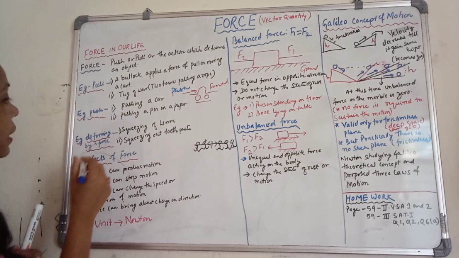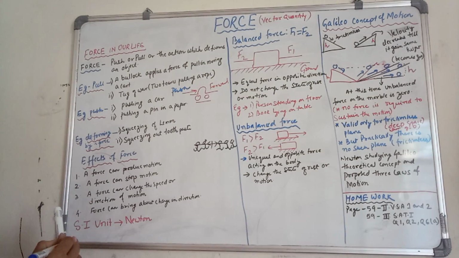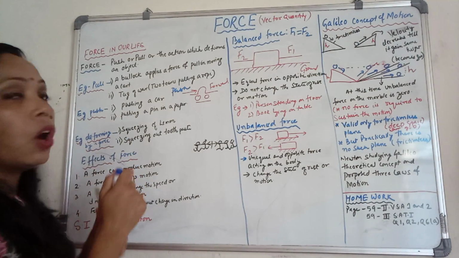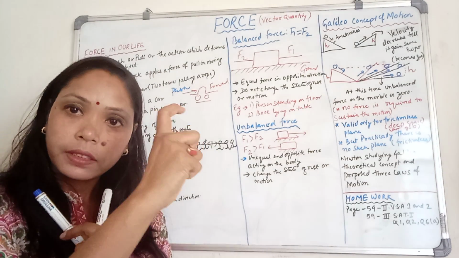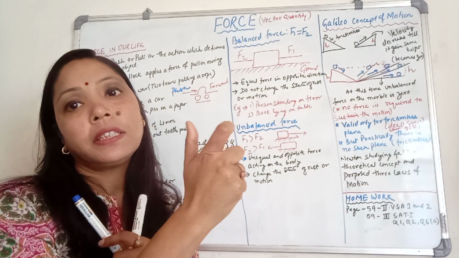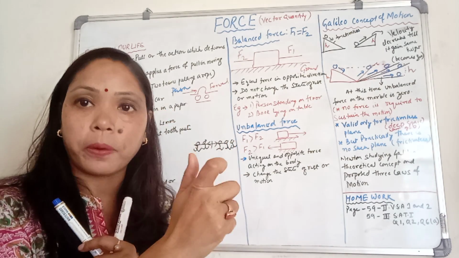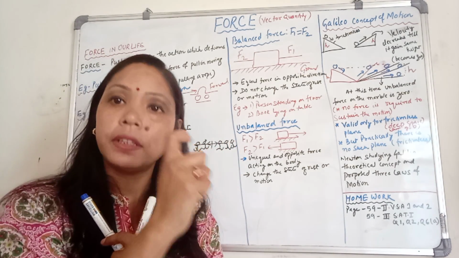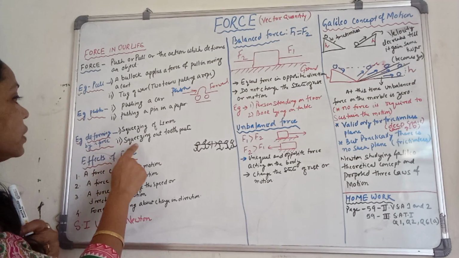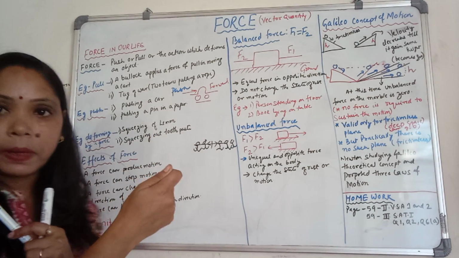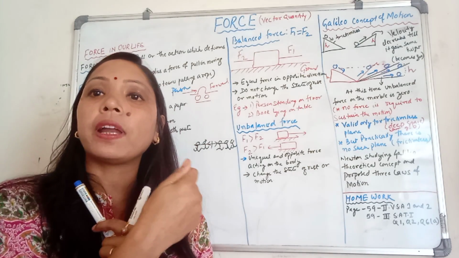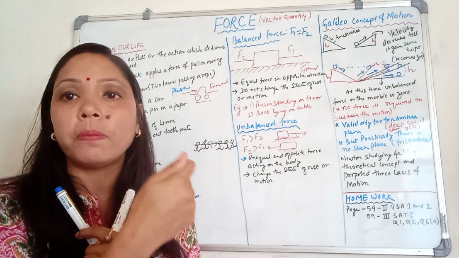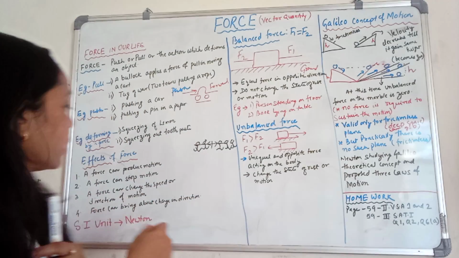Now see the example of deforming by a force. Squeezing of lemon. If you squeeze lemon, then the shape of the lemon is changed. That is deforming. Changing shape is called deforming. Squeezing out toothpaste. If you squeeze the toothpaste, here also you are applying the force which deforms the body.